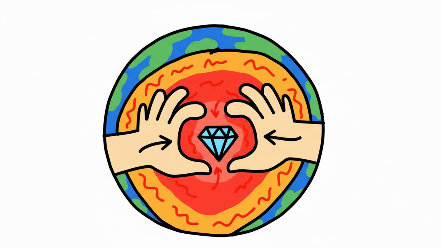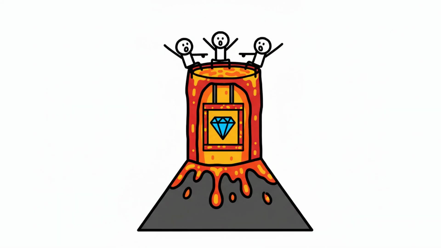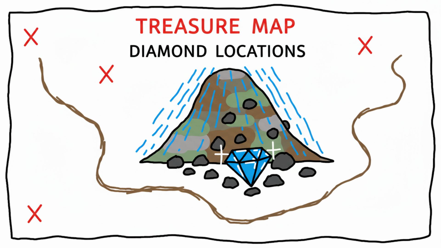Diamonds have a different story. They form deep in Earth's mantle under extreme pressure and temperature. They reach the surface through rare volcanic eruptions that act like elevators from the deep Earth. So, diamonds are found only where those unusual events happened and where erosion has exposed or moved the rocks.